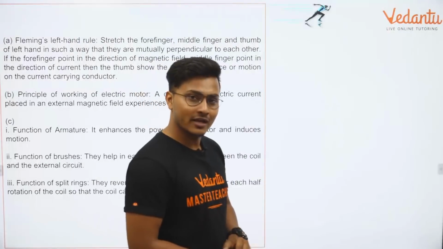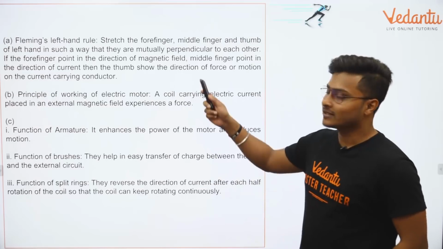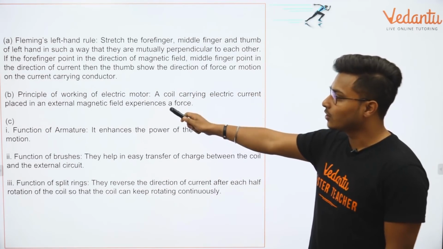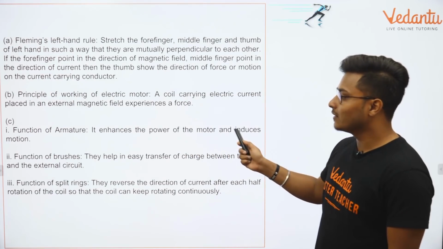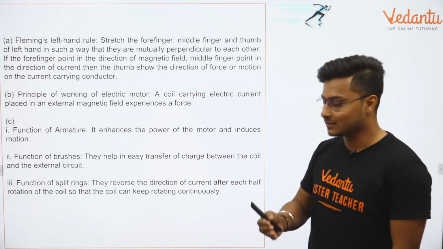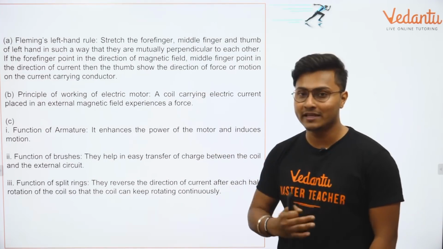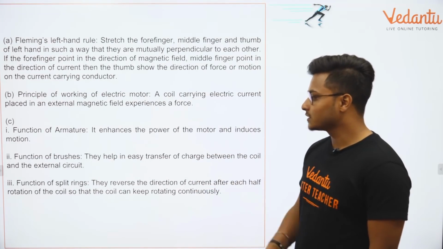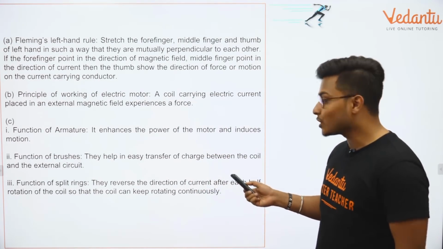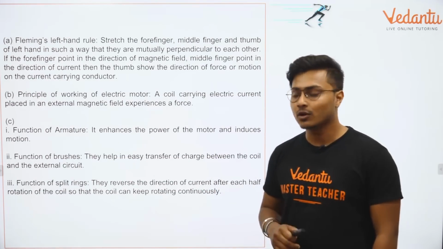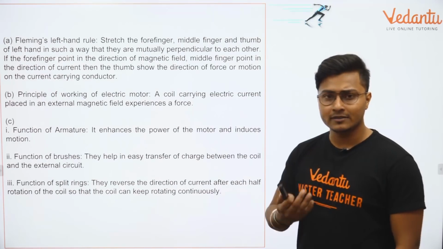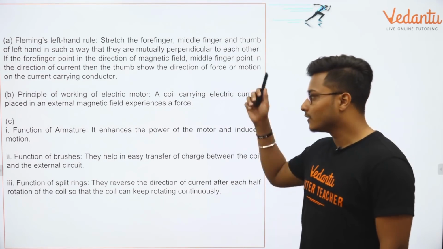That's all. Check once carefully. Fleming's left hand rule, written. Principle of working, written. Function of armature: it enhances the power of the motor and induces motion. That means it rotates. Simple scenario. This is a more technical term. I told you very easily. Function of brushes: they help in easy transfer or transmission of charge between the coil and the external circuit. We discussed that also. So whatever you find easy, whatever I said, you can write it down. You can write this also down.